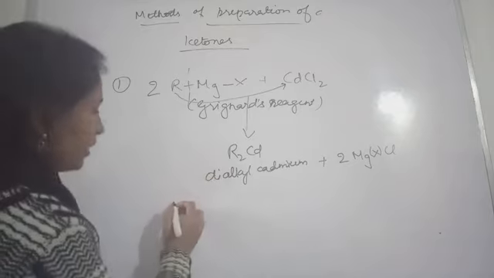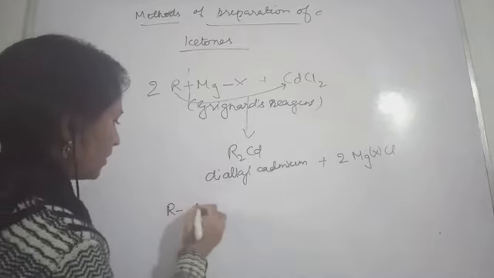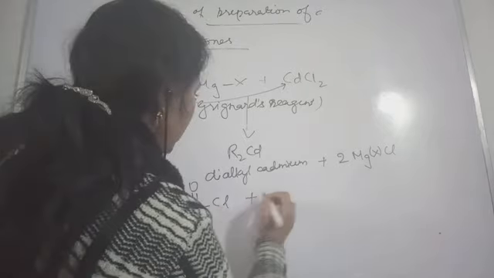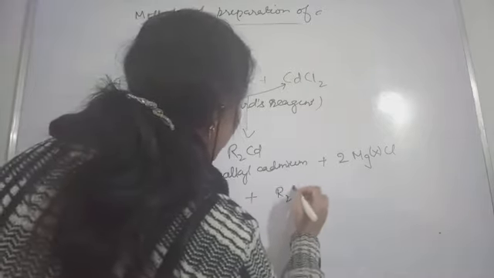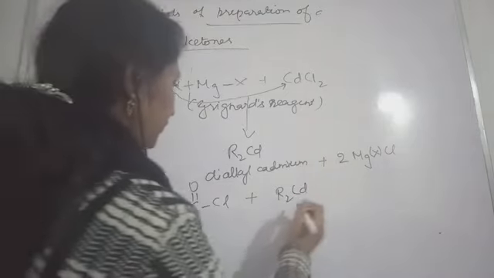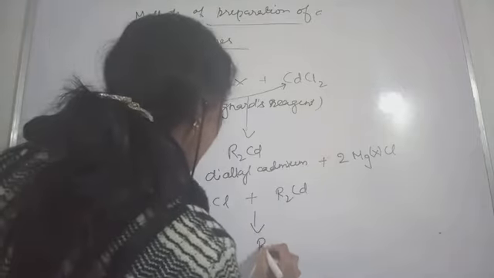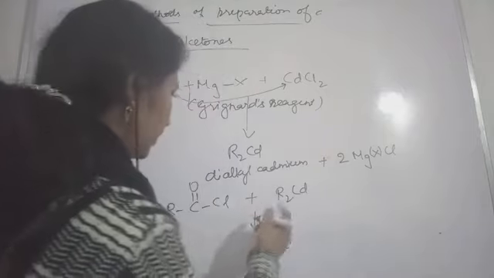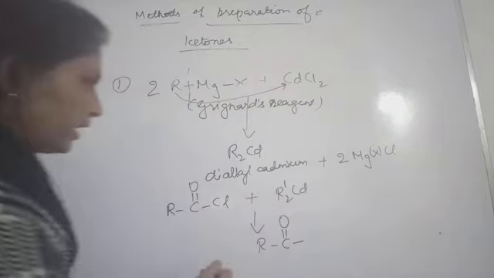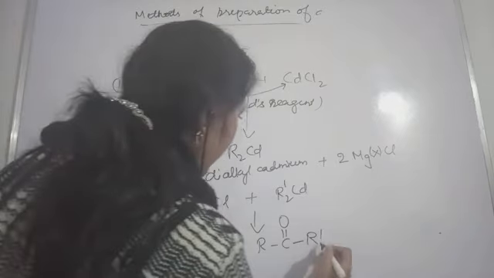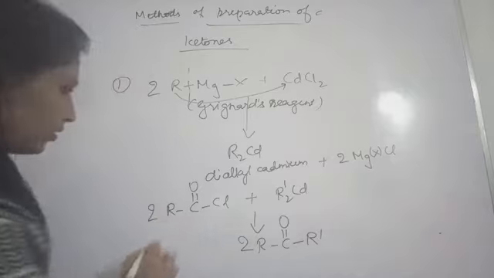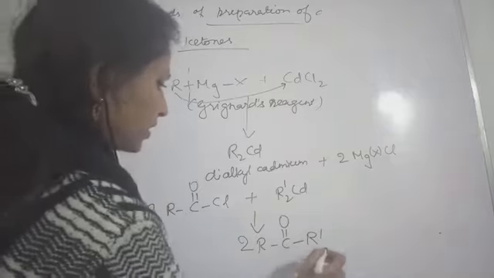Suppose you have taken RCOCl. Okay, so this is going to react with R2Cd. So what you will get is R, C double bond O, then this R, which you can write as R dash. Two R's were there, that is why 2, and here also 2. So you will get this ketone.